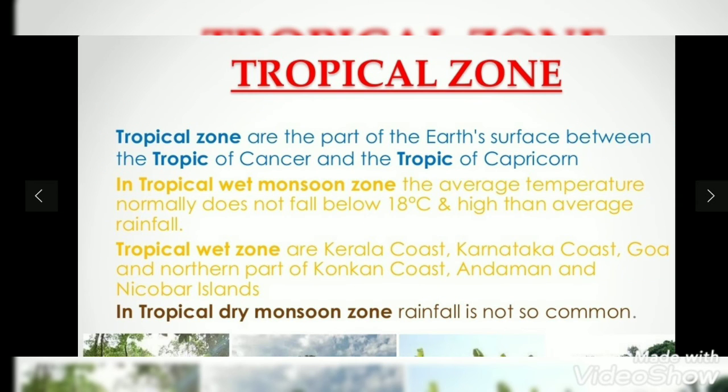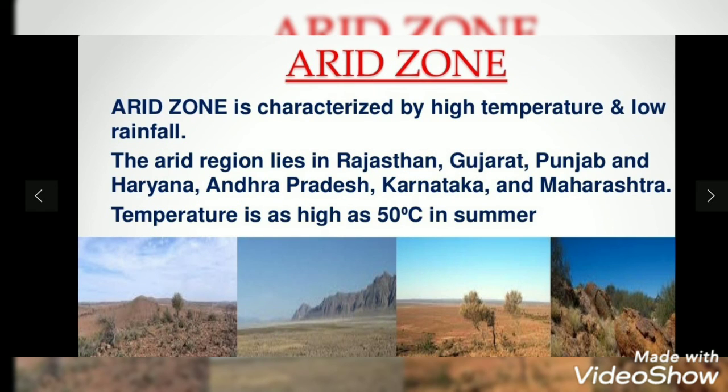Then we have the tropical zone. The tropical zone is the part of the earth's surface between the Tropic of Cancer and the Tropic of Capricorn. In the tropical zone, there is a wet monsoon zone, which means a heavy rainfall zone. The temperature does not fall below 18 degrees Celsius, and there are high average rainfalls. The tropical zone includes the Kerala and Karnataka parts, which have heavy rainfall.